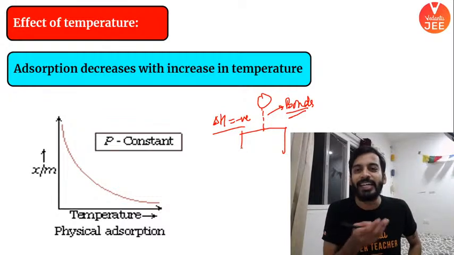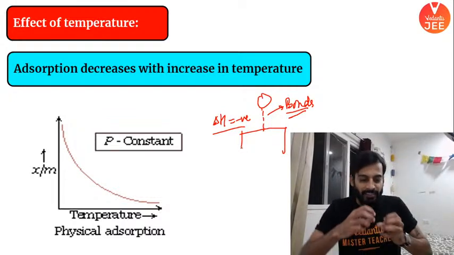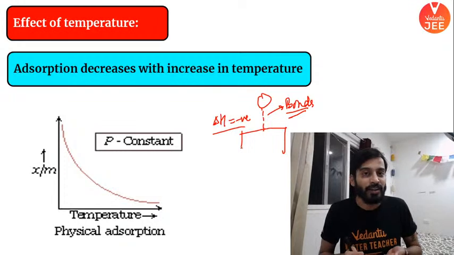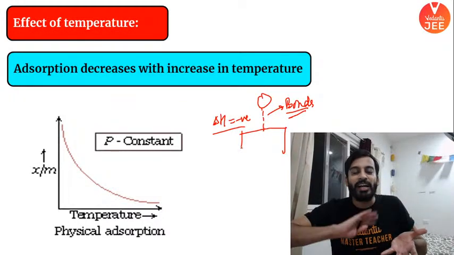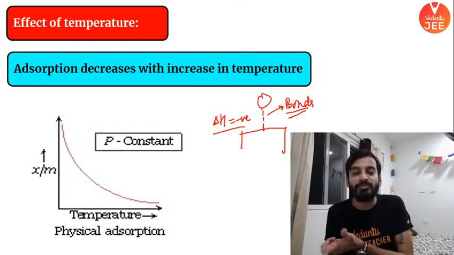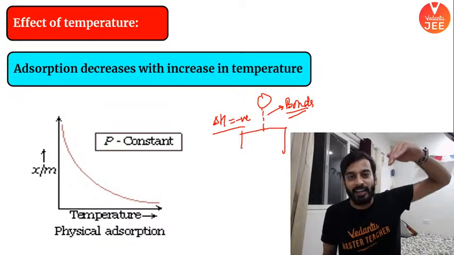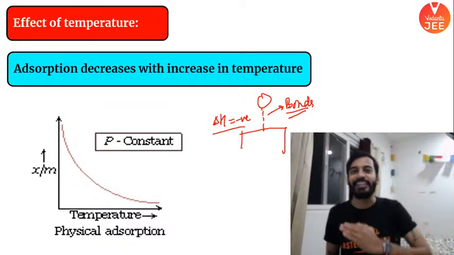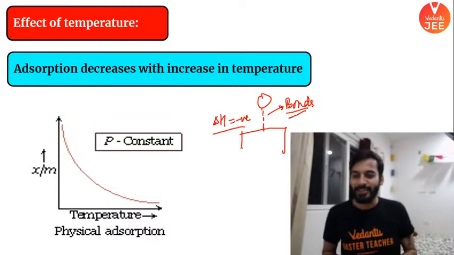If you start heating that particular system, these bonds are not very strong. They will get energy and these bonds will start detaching themselves. Desorption will start taking place. As a result, rate of adsorption will decrease. Are you able to understand the point? Is everyone understanding?